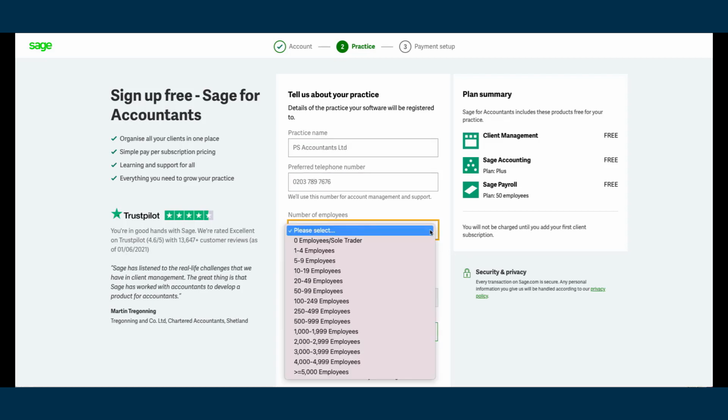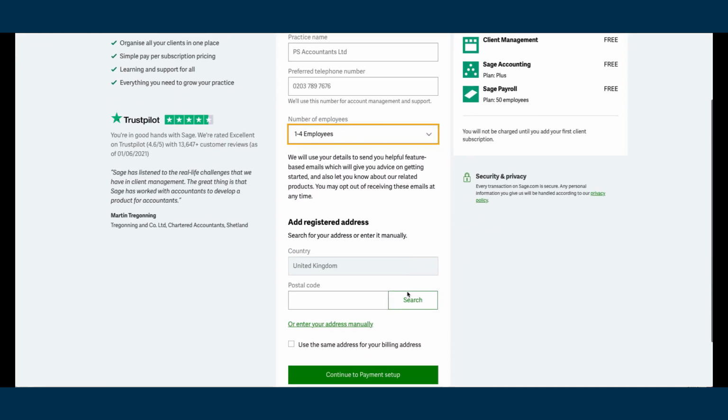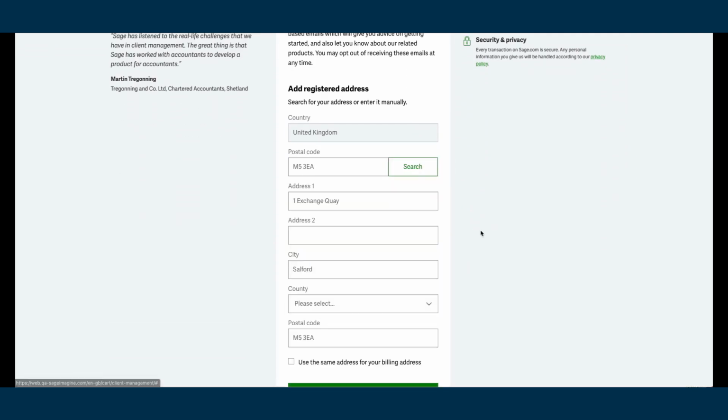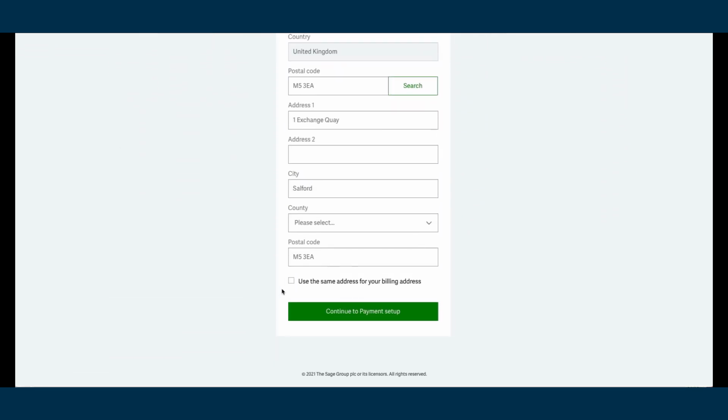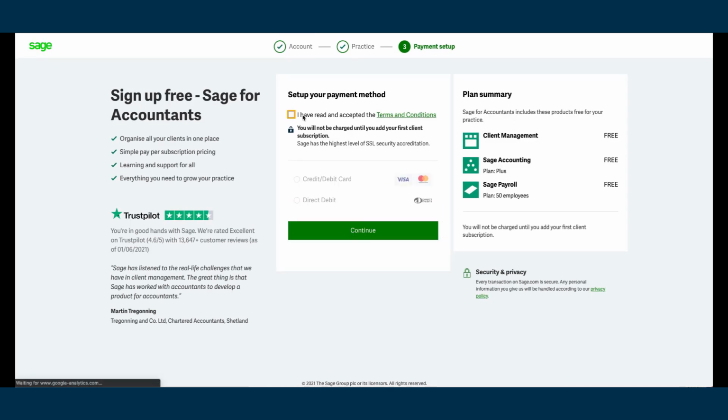Then specify the number of employees. Further down, enter your address, and then choose whether it's the same as your billing address. And finally, click Continue to Payment Setup. Step 3, you can open and view the terms and conditions and accept if you're happy.